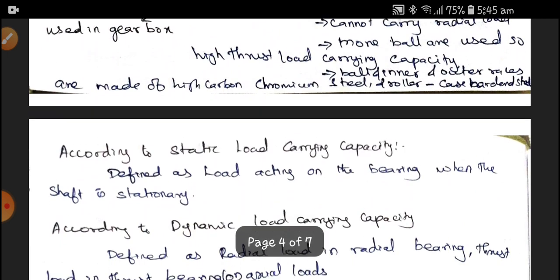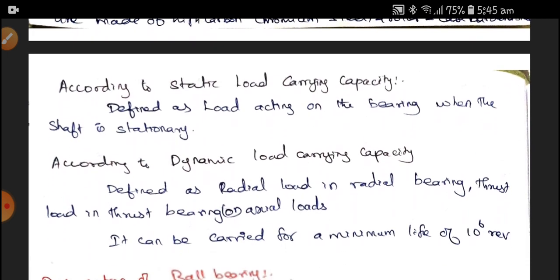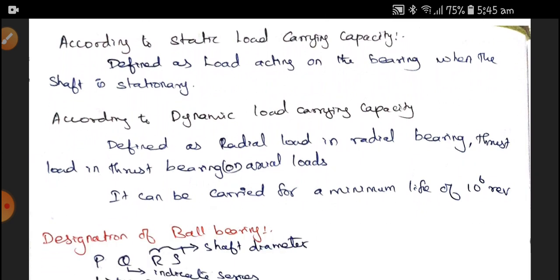Next, according to static load carrying capacity, it is defined as the load acting along the bearing when the shaft is stationary. Next, dynamic load carrying capacity is defined as the radial load in the radial bearing, thrust load in the thrust bearing, or axial load, which can be carried for a minimum life of 10 power 6 revolutions, that is 1 million revolutions.